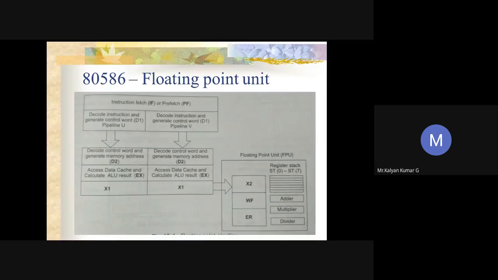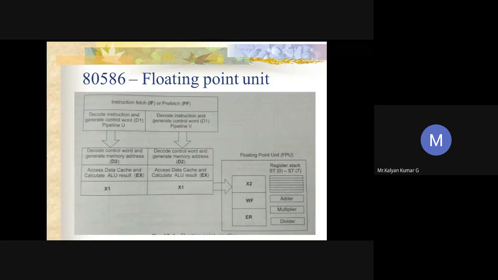So this has been added extra here. We'll see the stages one by one in detail. Prefetch is the same as the integer pipeline of the Pentium processor, no change. Decode 1 and decode 2 are almost the same as in the integer pipelining of the Pentium processor.